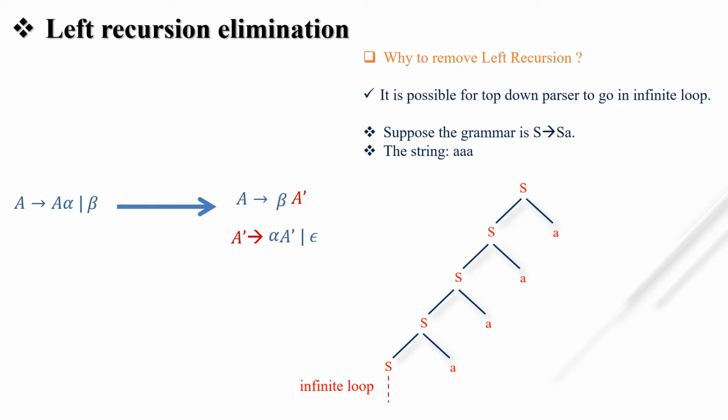That's why we have to remove left recursion from the grammar in the case of top-down parsing. Bottom-up parsing handles left recursive and left factored grammar, but a top-down parser does not. That's why we have to remove left recursion and left factoring only in top-down parsing.